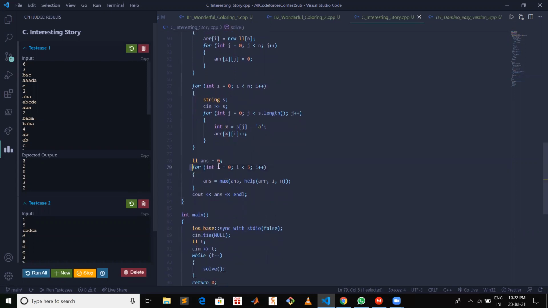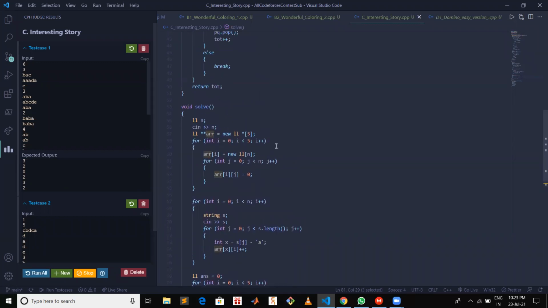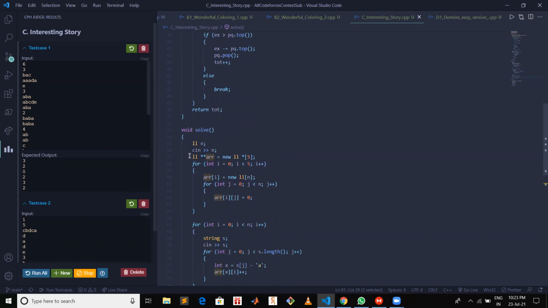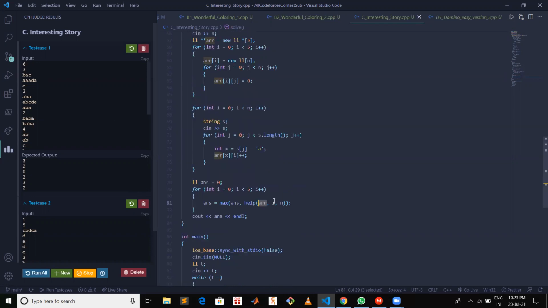So here what we are doing, we are calculating for A, B, C, D, and E. Since we have kept them in the form of numbers, we are calculating for 0, then 1, then 2, then 3, then 4. Among all of these, the one which gives the maximum answer will be our final answer. So this we are calculating in the help function. We are passing the array, which is storing the total count of different letters for all the words, and I is the one for which we are calculating at the current stage, and n is the total size.